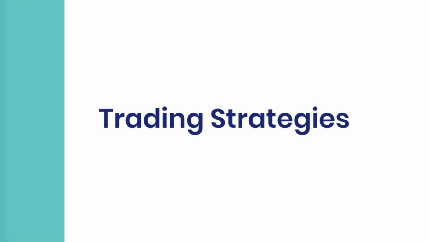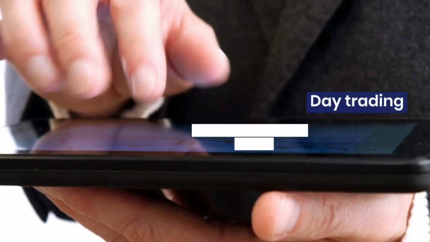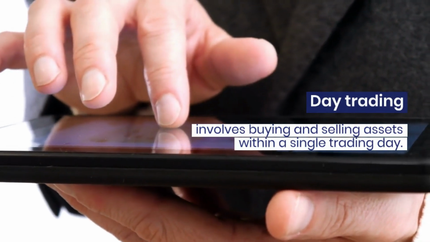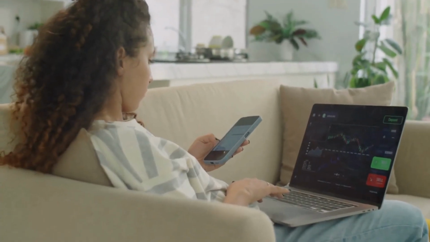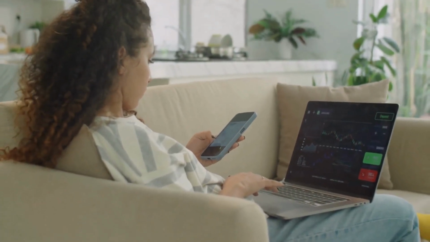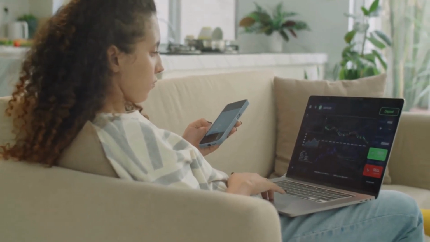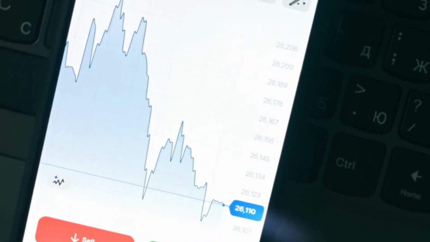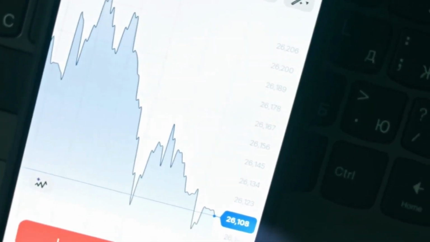Trading strategies. Day trading is a strategy that involves buying and selling assets within a single trading day. This approach takes advantage of short-term price movements, allowing traders to capitalize on market fluctuations. Day traders typically close out their positions before the market closes, avoiding overnight risks.